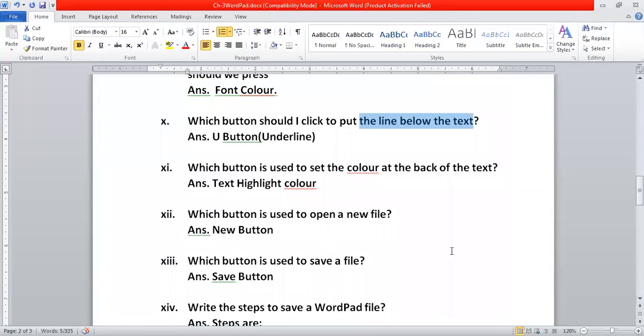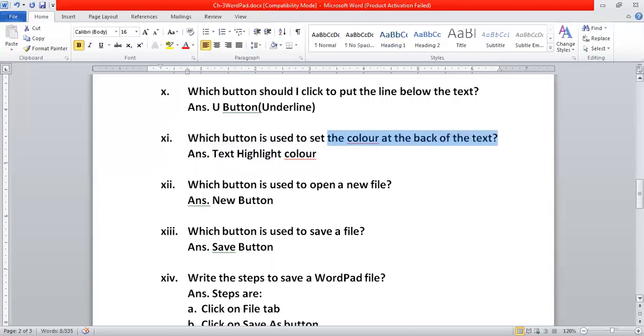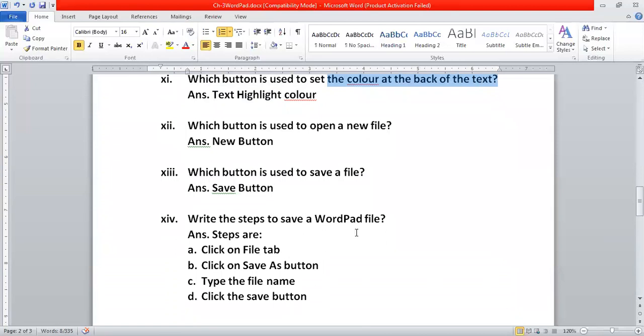Next question is, which button is used to set the color at the back of the text? I hope you all remember we have learned this question also. Which option should we use to set the color at the back of the text? We will choose Text Highlight Color. I will choose the Text Highlight Color to put the color at the back of the text. I hope it is clear to everyone.